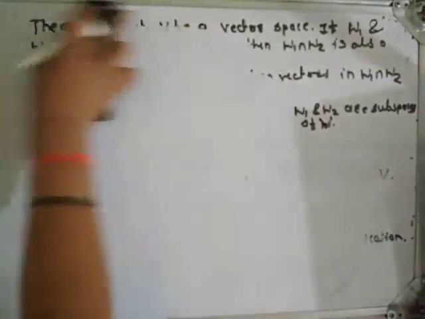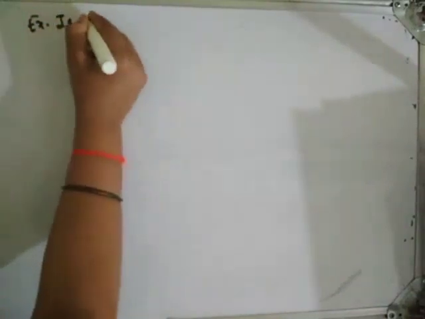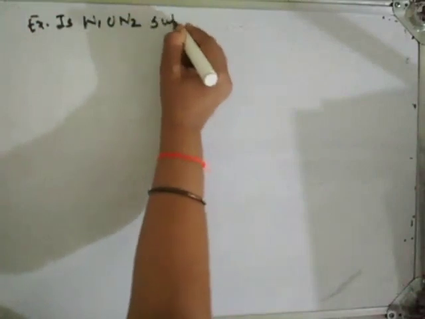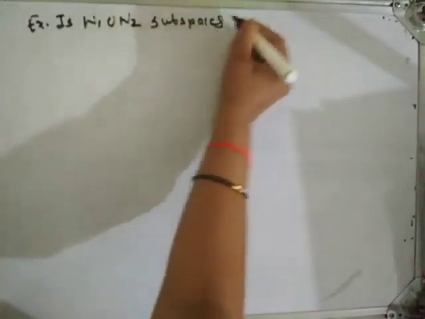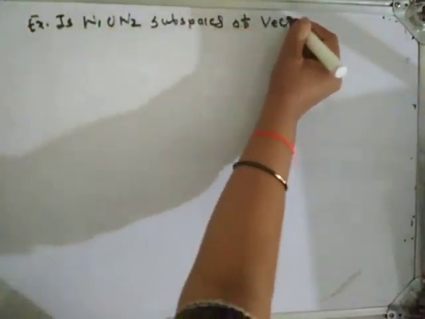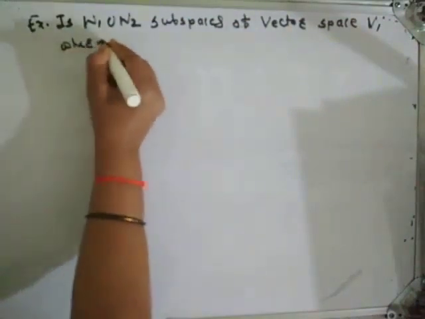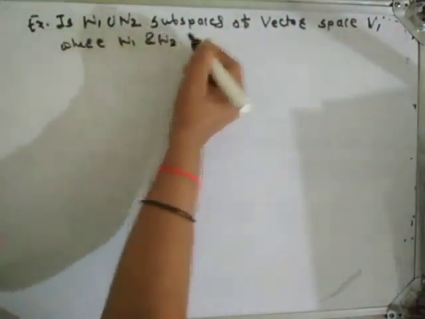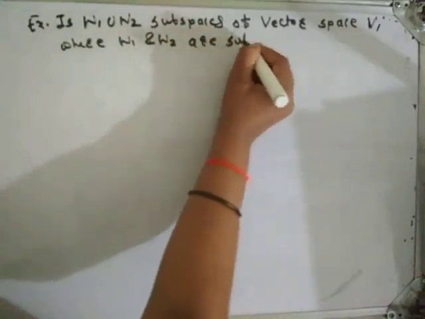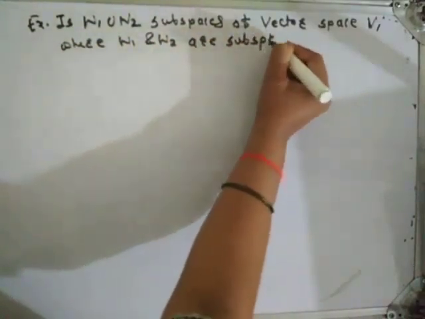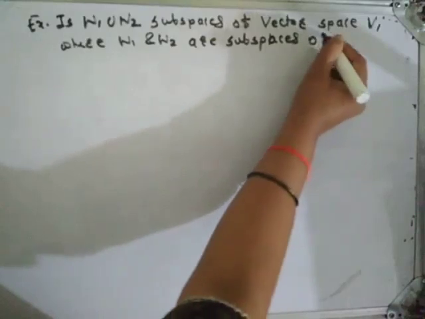Let us take an example. Is W1 union W2 a subspace of the vector space V, where W1 and W2 are subspaces of V?